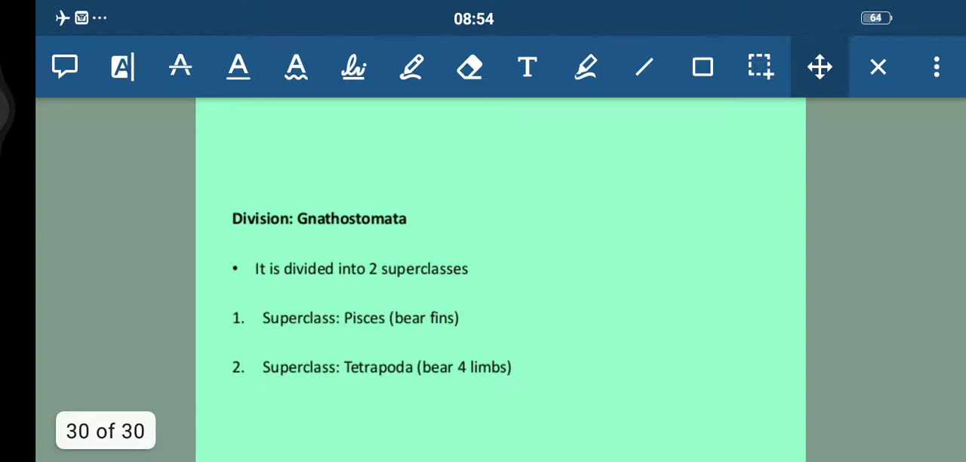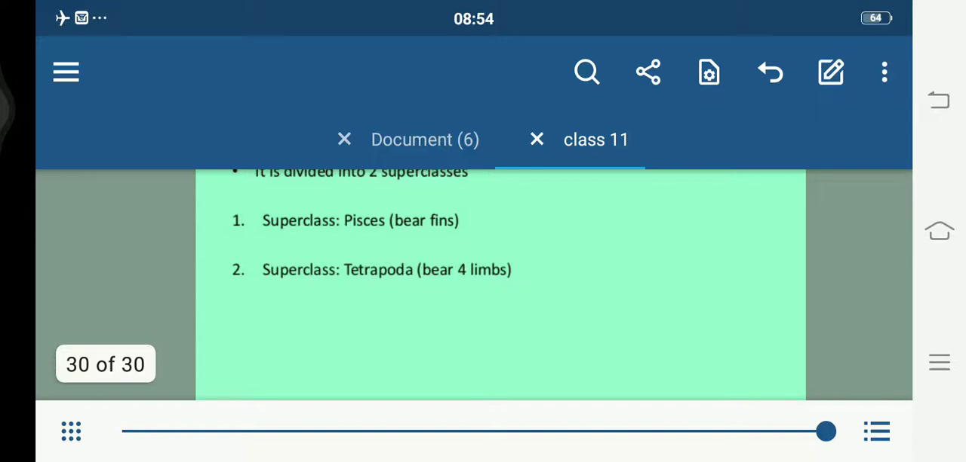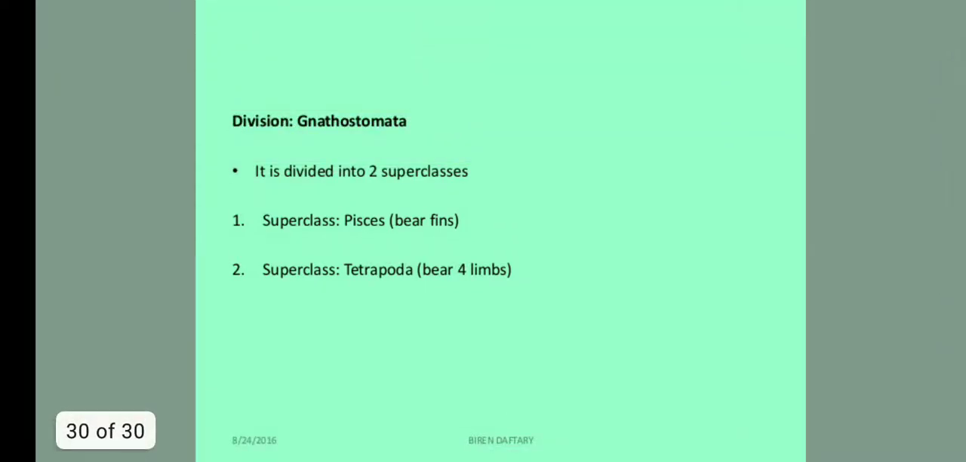Now the division Gnathostomata is divided into two superclasses. One is Pisces, another one is Tetrapoda. So this is what we have discussed, students.